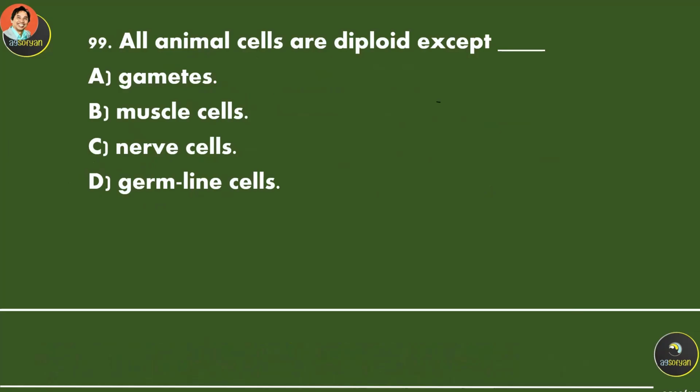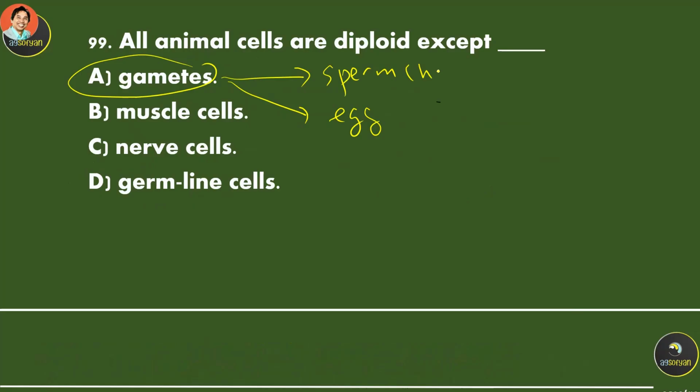All animal cells are diploid except the gametes. What is a gamete? In male it is called sperm, okay? The gamete of female is called egg. These are haploid. They are haploid. All of these others are diploid.